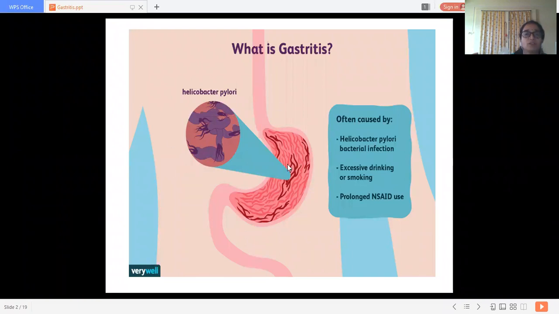So the main causes of gastritis: these are the Helicobacter pylori, with flagella at one end, vibrio-like structures. The main cause of gastritis is bacterial, along with blood-borne irritants and surface irritants.